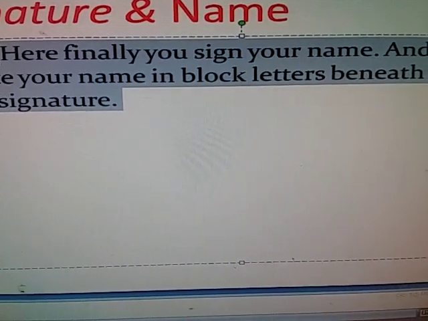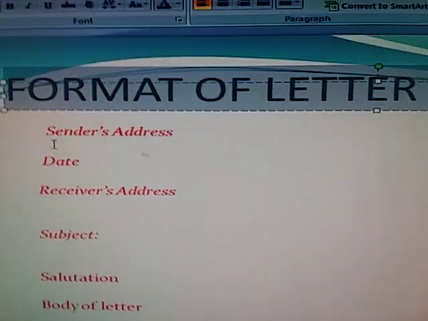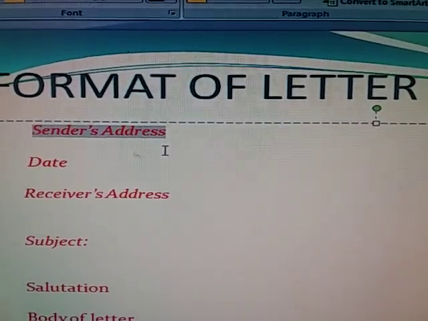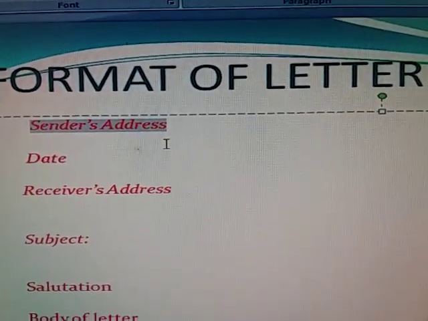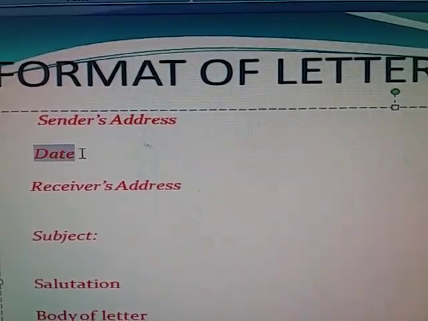Now again we can see the format here. The format of a letter to the editor. First of all, we write the sender's address. The address that is written in the question should be mentioned here. After that, we write the date.